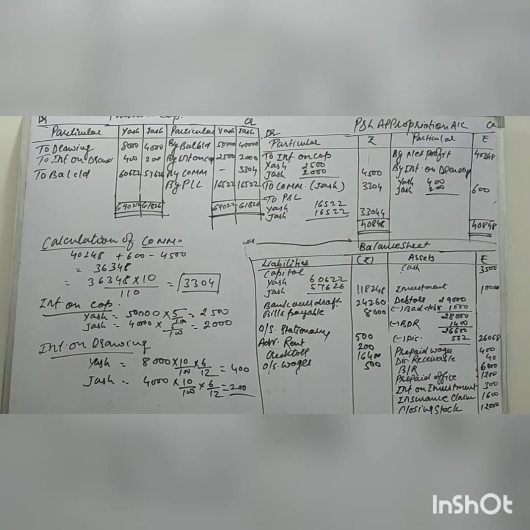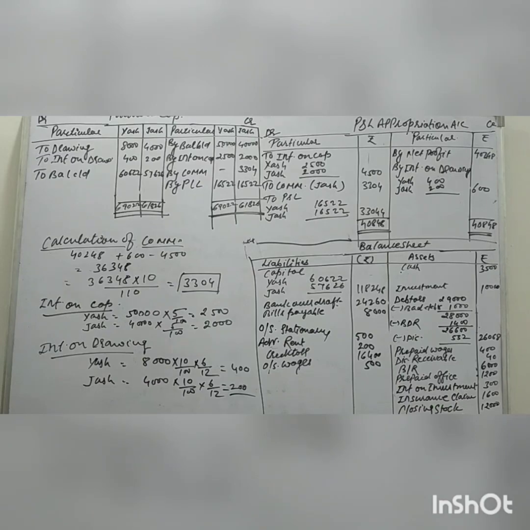So basically in this question, the manager commission is a good adjustment, and destroyed by fire is also a good adjustment. That's why I completed this question in the video lectures. I also completed it in the online class. So if you have any problem, you can ask in the online class also. I hope you get this point and these questions.